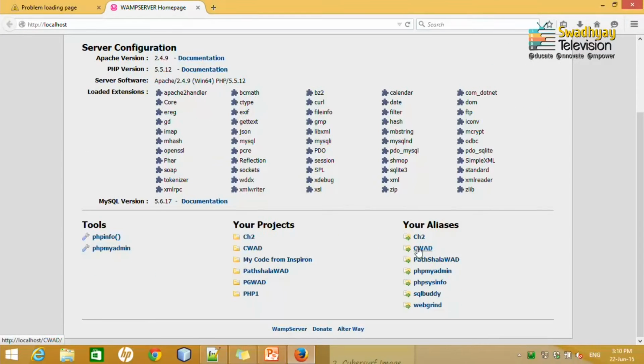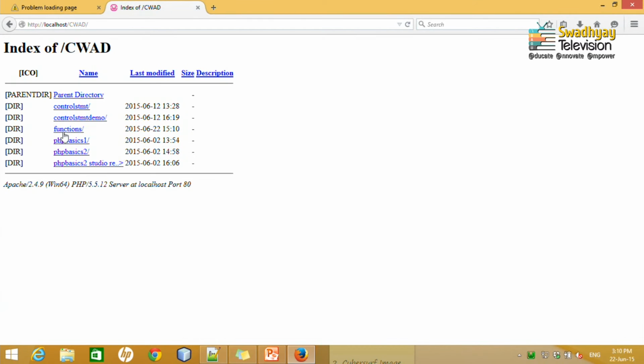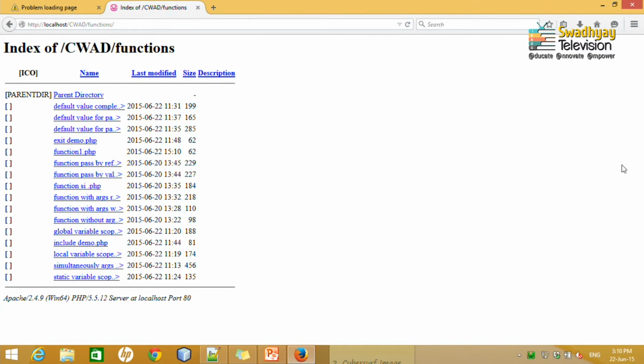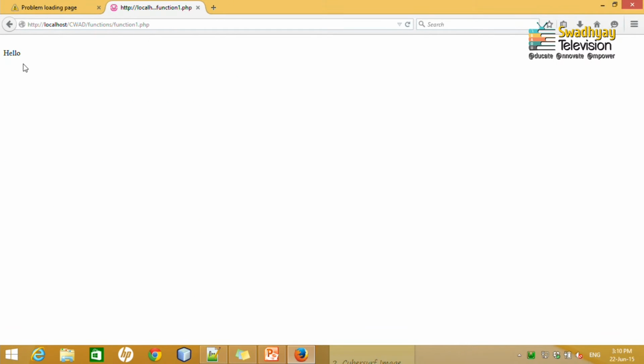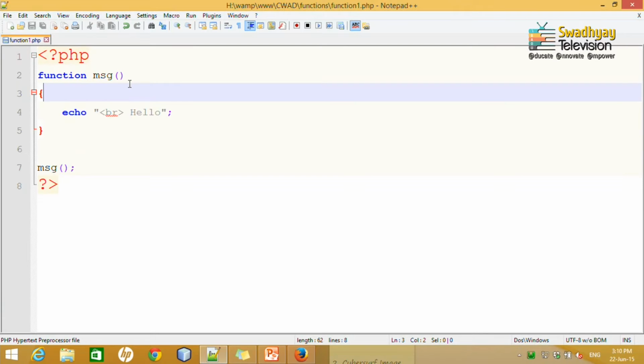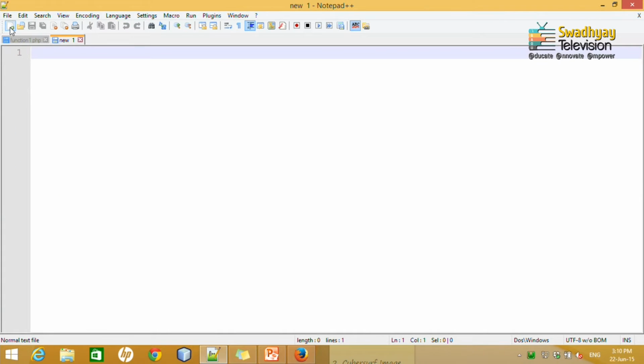In the last session, as I made aliases for this folder, now it can open. Inside that I have created the first function, function 1. So, it will display the hello. So, this is a very simple function in which I have not passed any argument, and it will not provide any return value. You can write a function which can take an argument or return a value.